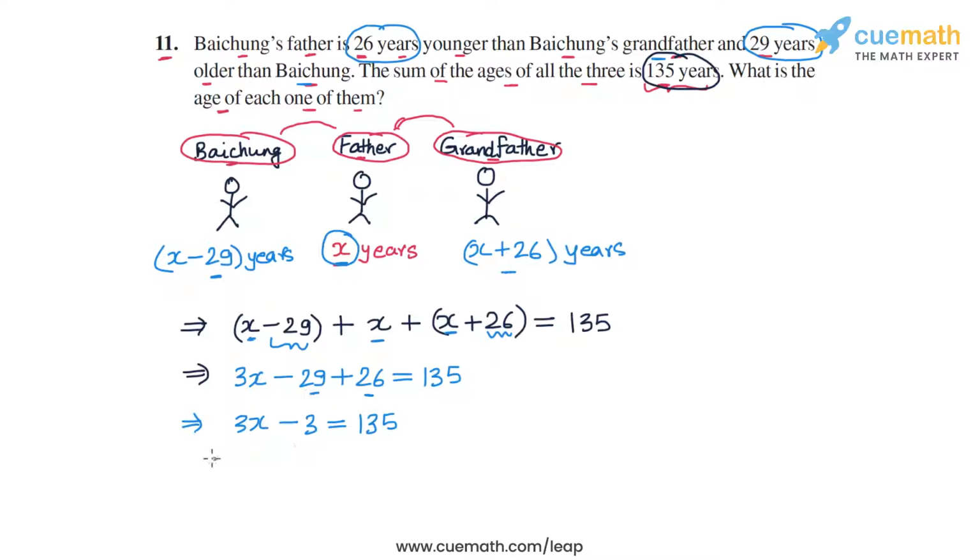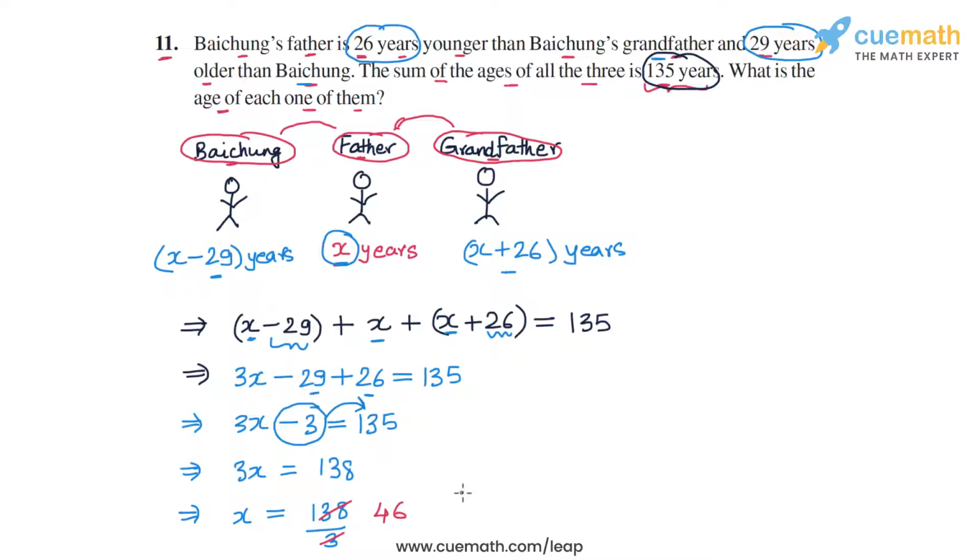So now what we can do is take this minus 3 and transpose it to the right side. So we will get 3x is equal to 135 plus 3, or 138. So we can divide both sides of the equation by 3 now. So x will be 138 by 3, and this will be equal to 46. So x will be equal to 46.